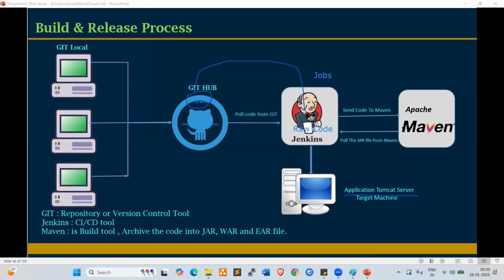Every organization and every project team follows the same process. Clear, right, everyone? Is it clear to you, everyone? Any questions up to here? You can ask your questions if you have any.